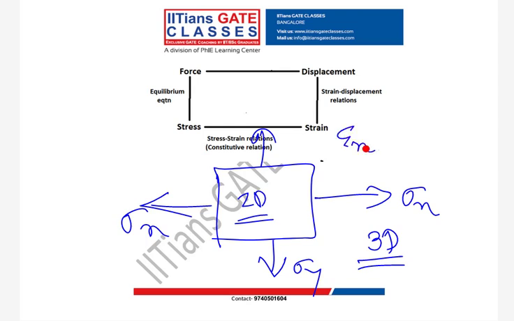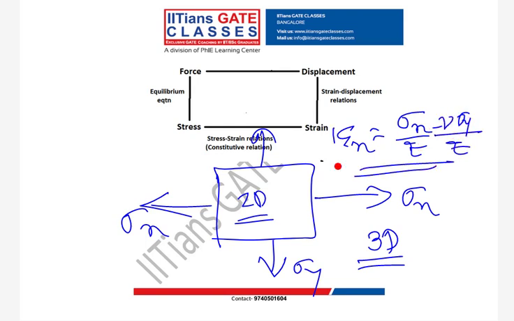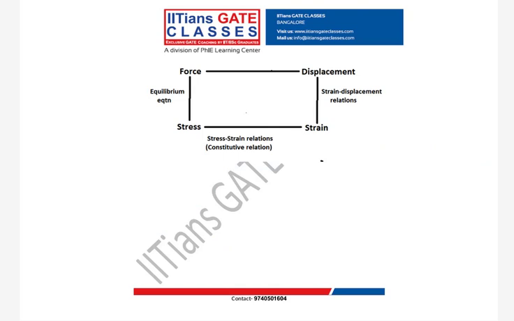My epsilon x will be what? It will be sigma x by E minus nu times sigma y upon E. So this is your constitutive relation for two-dimensional problem. Same way we will have epsilon y. So that's what I'm saying, Hooke's law is only applicable for one-dimensional problem. Now, this is about stress and strain.